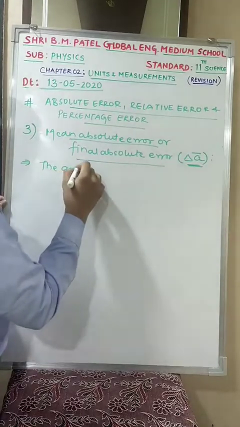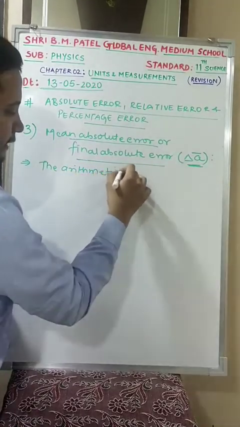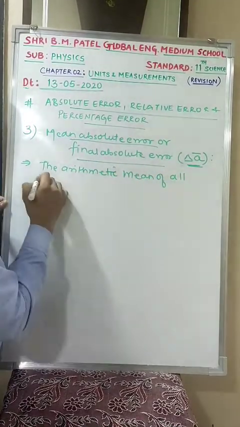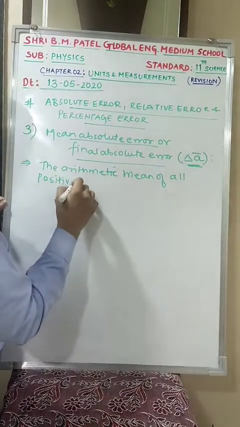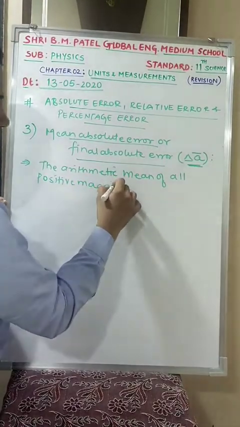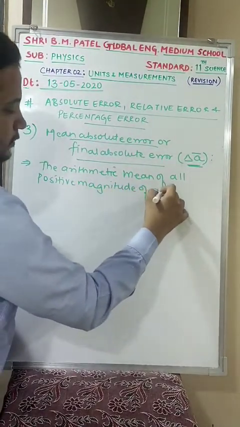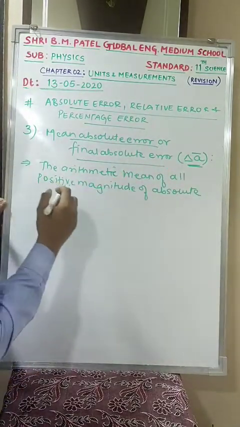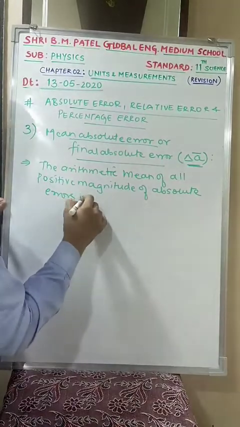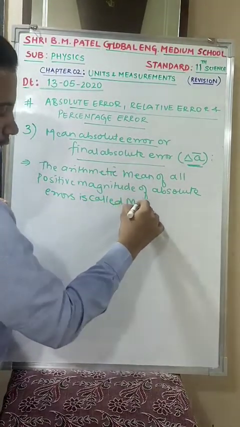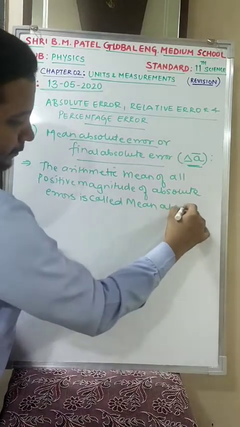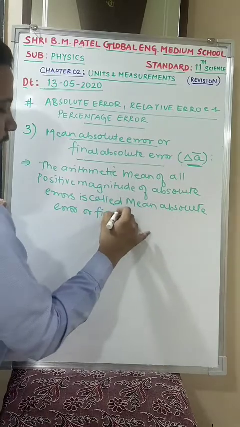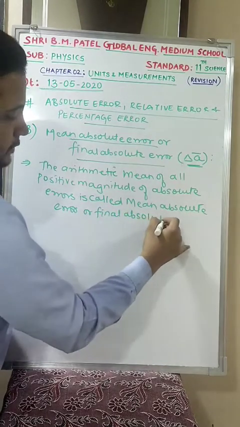The arithmetic mean of all positive magnitudes of absolute errors is called mean absolute error, or final absolute error.